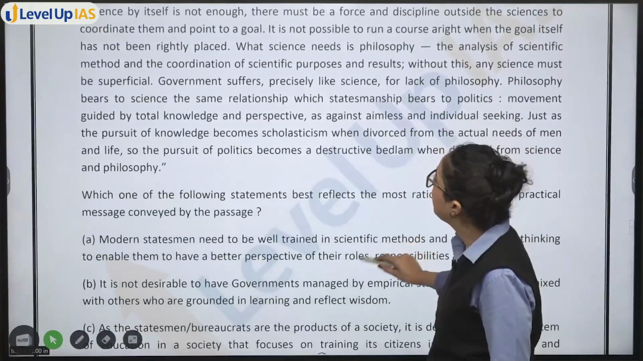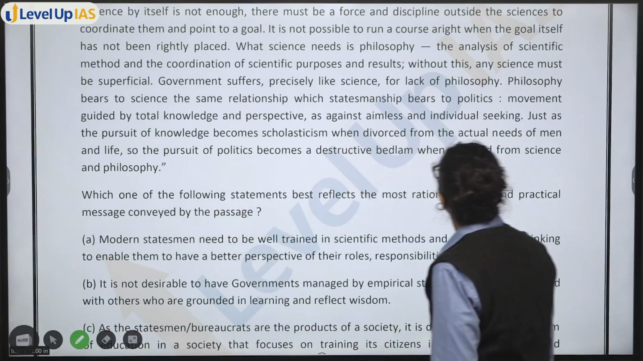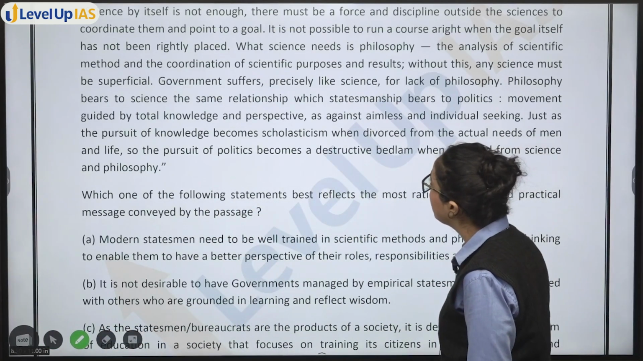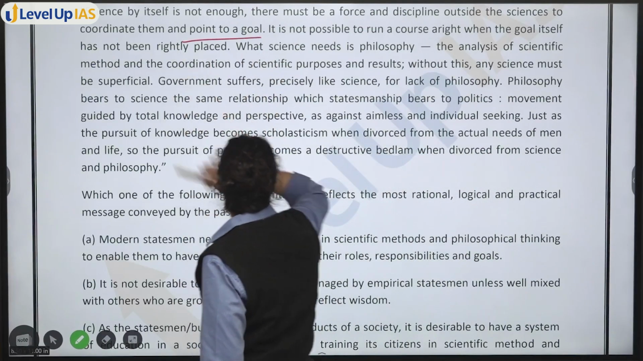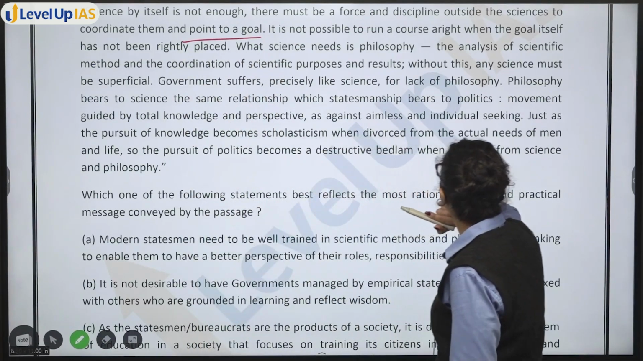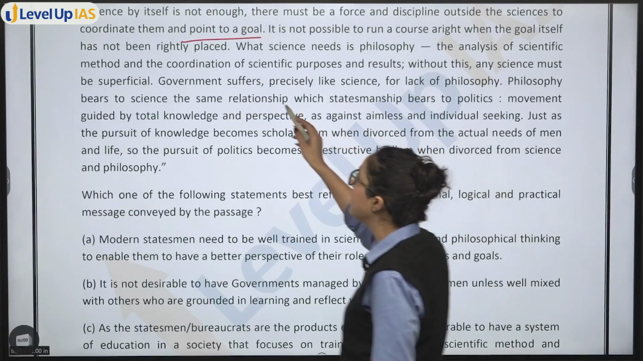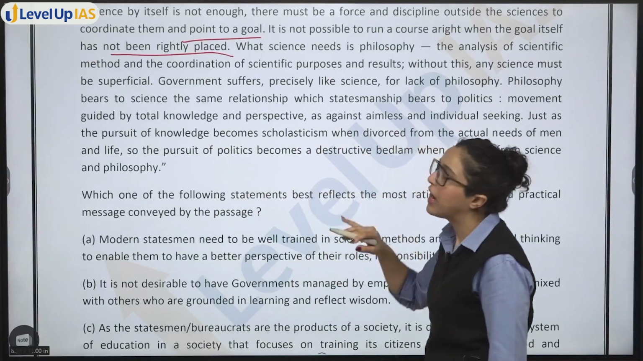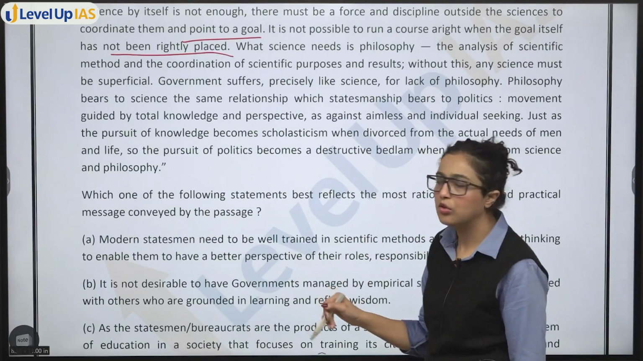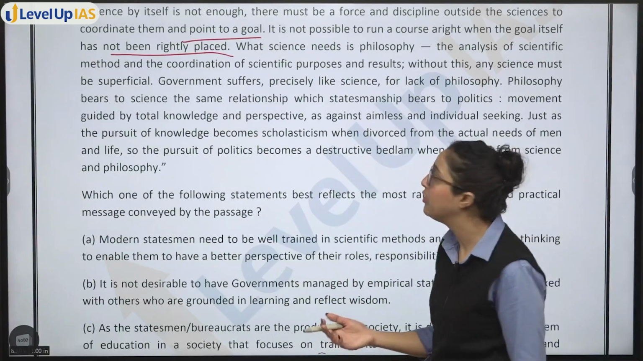Science by itself is not enough. There must be a force and discipline outside sciences to coordinate them and point to a goal. It is not possible to run a course right when the goal itself has not been rightly placed. Okay, so science alone is not enough. You have to coordinate them, point towards the goal, and then when the goal itself is not in the right place, how will you reach the goal?